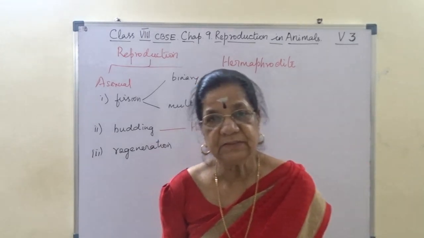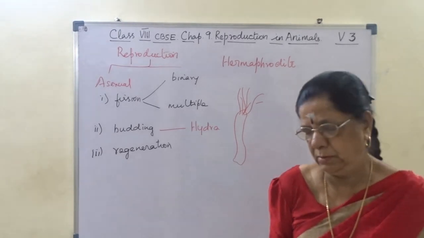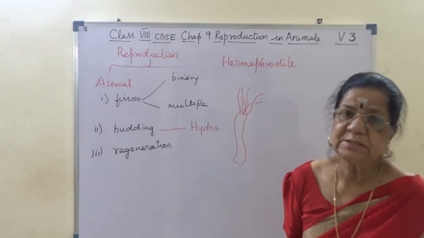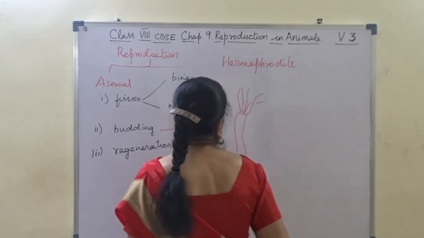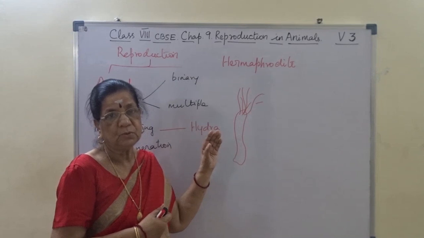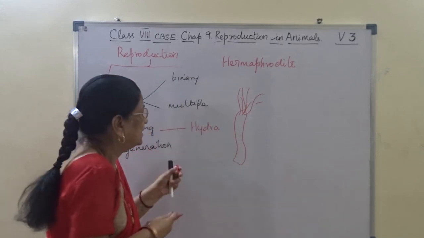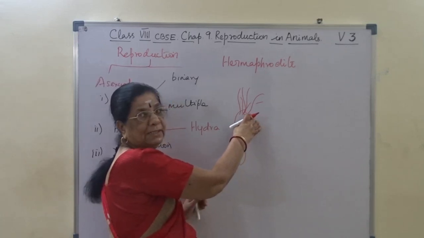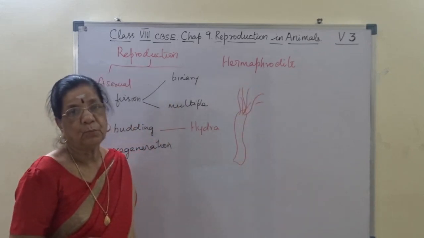Now, last year in the 7th standard, reproduction in plants, budding in yeast. Same way, here also budding in hydra. What happened? During conditions favorable for hydra to undergo asexual reproduction by the process of budding, it is having a basal disc and an oral end with the tentacles, and this is a cylindrical body.